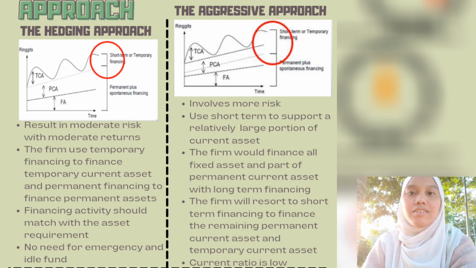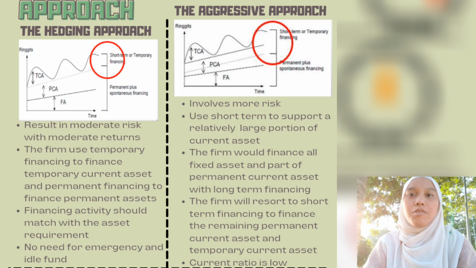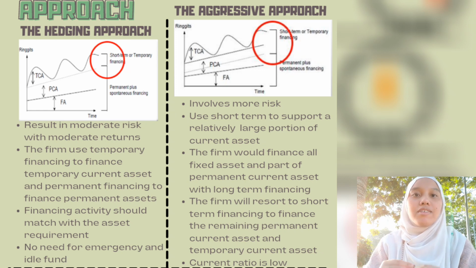Okay, so the next approach is the aggressive approach, which involves more risk because it uses short-term or temporary financing to support a relatively large portion of current assets. The firm would finance all fixed assets and part of permanent current assets with long-term financing. The firm will resort to short-term financing to finance the remaining permanent current assets and temporary current assets. The current ratio is low and may be equal to or less than 1. We can see from the graph that the short-term or temporary financing is more as it gets into the permanent current assets.